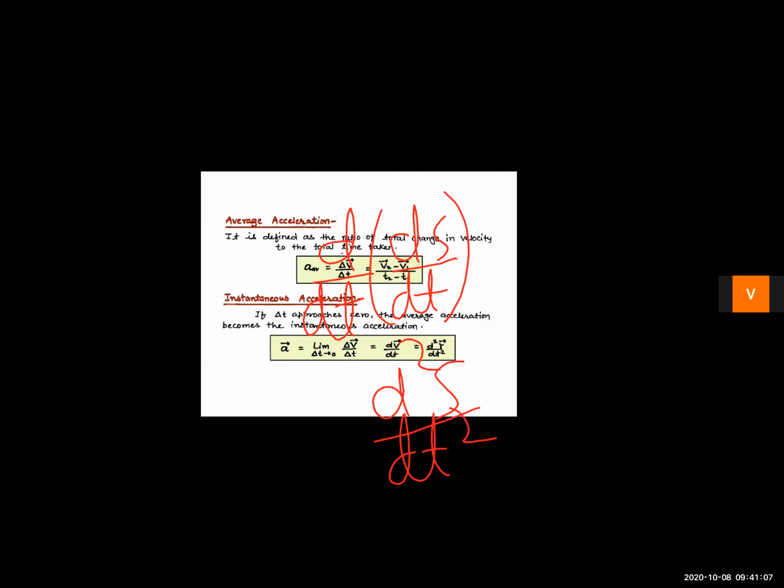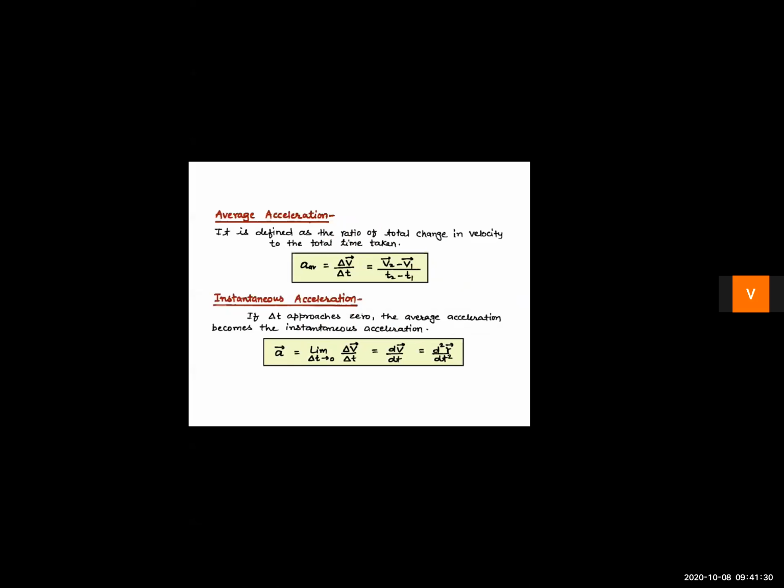Velocity, acceleration and displacement are all vector quantities, so we have the vector symbol, the arrow over the head. Next chapter we are going to study it in detail.